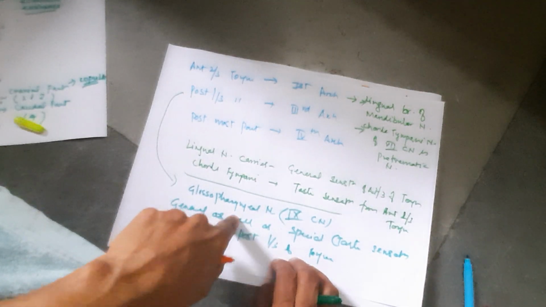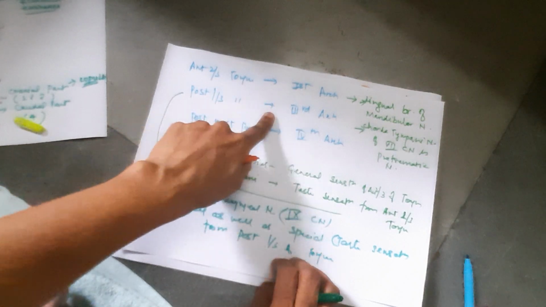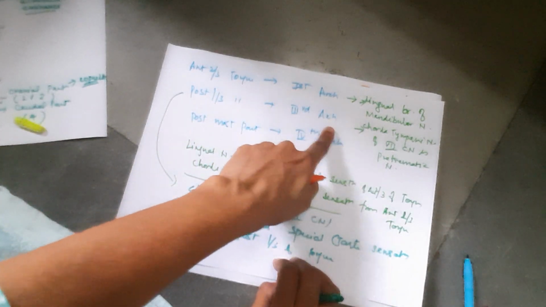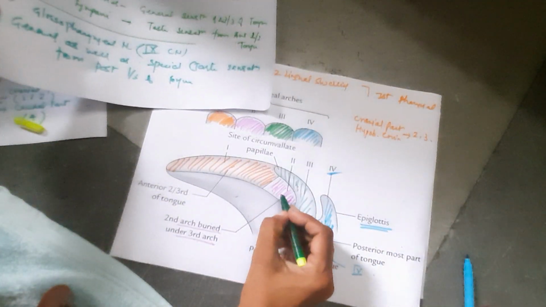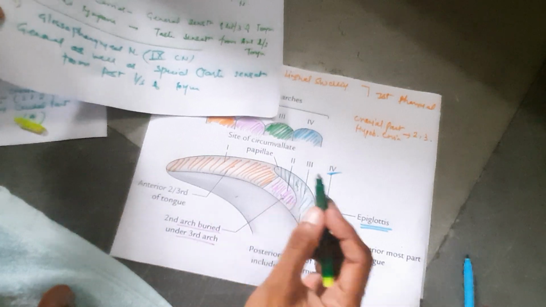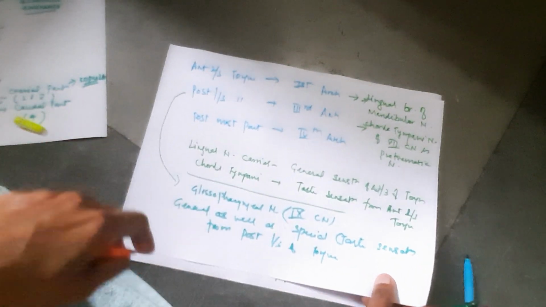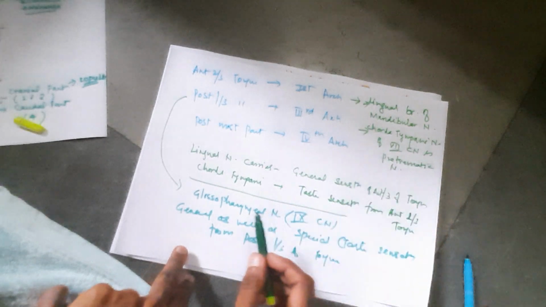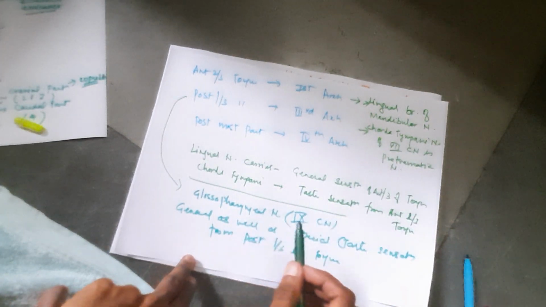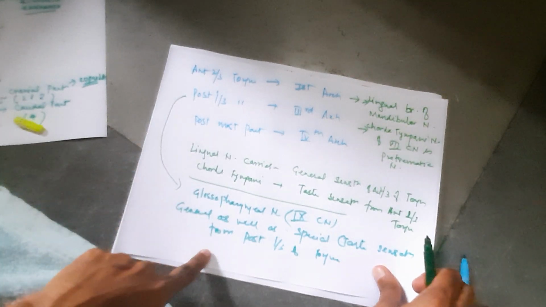Because the ninth nerve is the nerve of the third pharyngeal arch, and the posterior 1/3 of the tongue is derived from the third pharyngeal arch. Why is it not from the second? Because the second arch is buried under the third arch. That's why the second arch will not play an important role in the nerve supply of the posterior 1/3 of the tongue. Okay, so the posterior 1/3 of the tongue is derived from the third arch, and the nerve of the third arch is the ninth cranial nerve. So this ninth cranial nerve will carry both general as well as special, that means taste, sensations from the posterior 1/3 of the tongue.